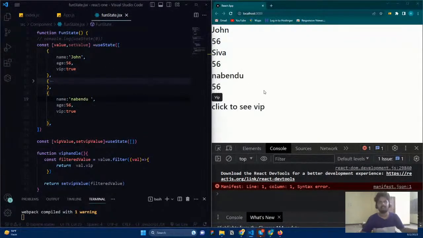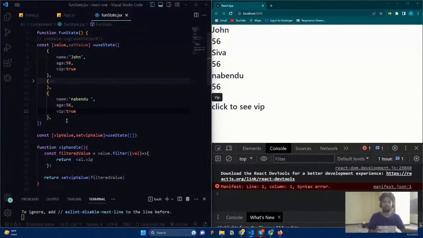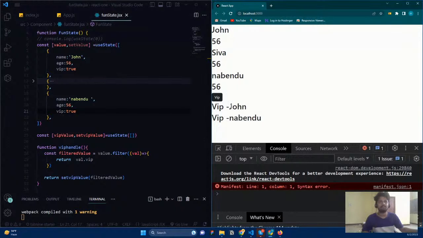Okay, now let us even add it. And now you can see this, and this is going to contain all the lists. If I click it here, you can see John, and you can see John. Those are also coming here. So it is up to you, whatever things you would like to add, you can add it. And this is how you need to work with that.